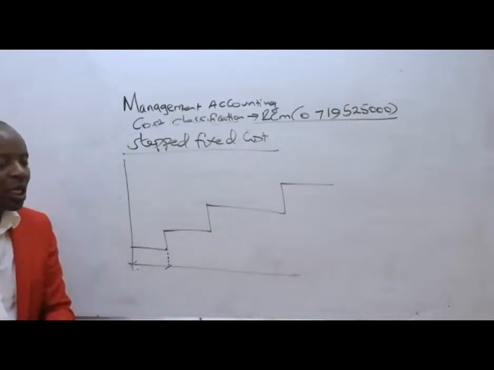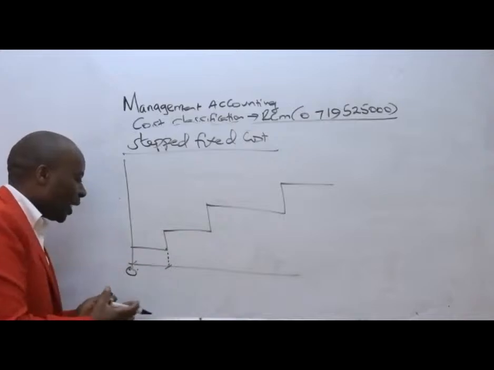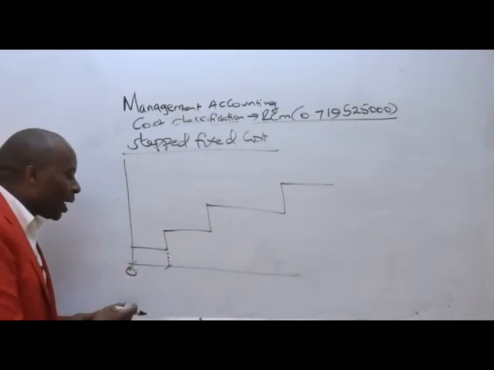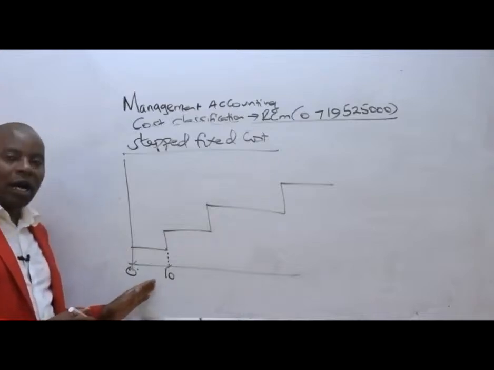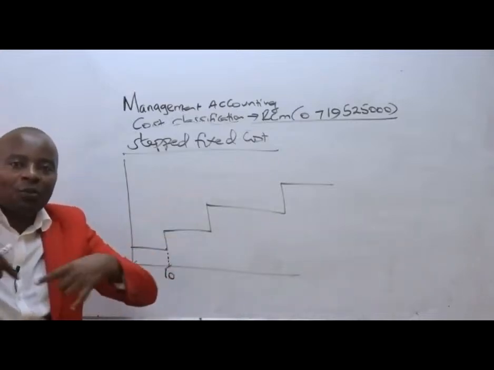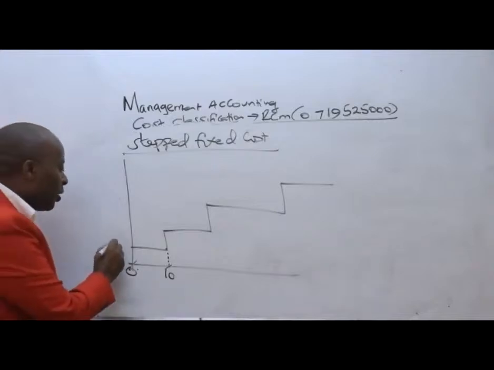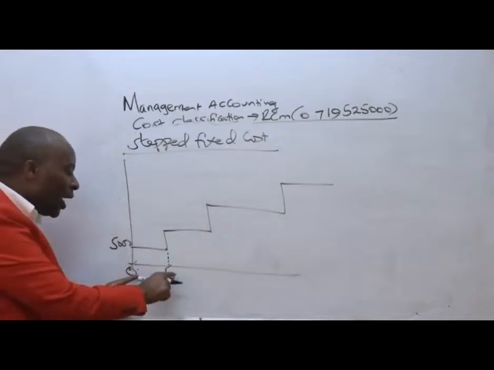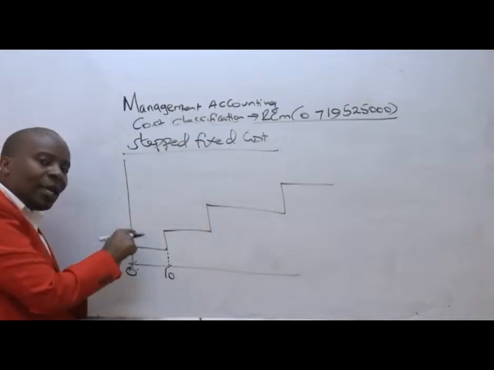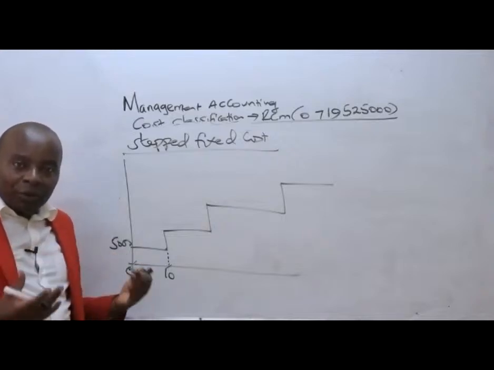For instance, we could have a very good scenario with our landlord, where we tell our landlord that, ladies and gentlemen, for the first 10 students that we're going to have, we only need one small room like this, where you're going to be charging us, for example, 5,000 Kenya shillings. Meaning that for this range, I'll be constantly paying on a monthly basis 5,000 shillings. But now what if we get more than 10 students?